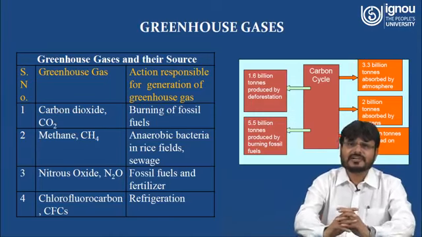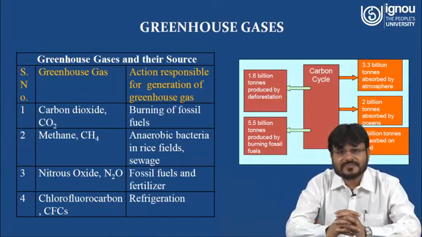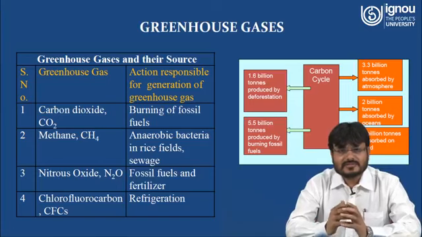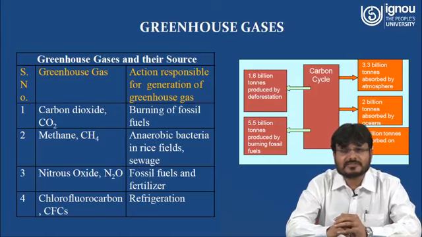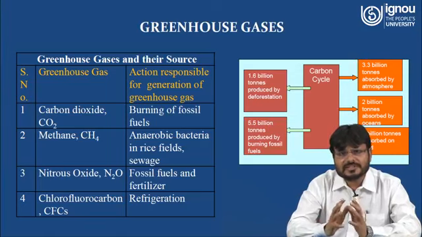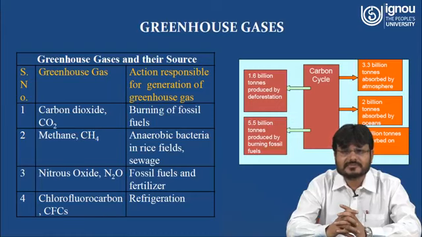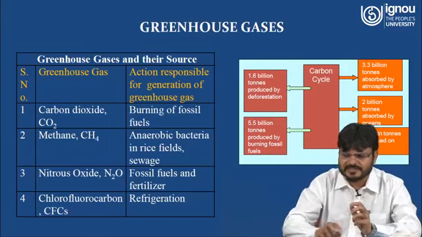Here you can see the carbon cycle. Basically, because you are cutting the different plants, due to this deforestation, 1.6 billion tons of carbon dioxide is coming into the picture, and 5.5 billion tons is produced by the burning of fossil fuel. Out of this, nearly 7.8 billion tons of carbon dioxide emission, 3.3 billion tons are absorbed by the atmosphere, 2 billion tons absorbed by the ocean, and 2 billion tons absorbed by the land. So this is all about the carbon cycle.